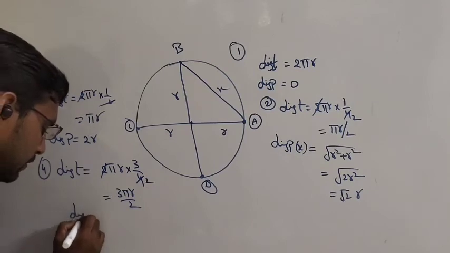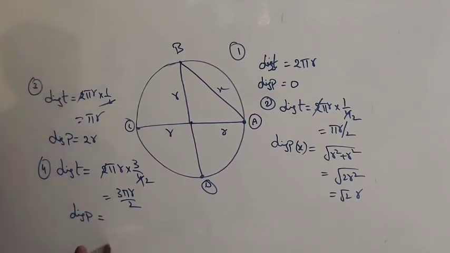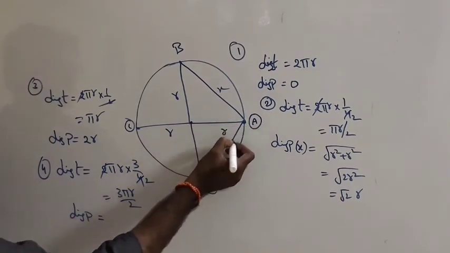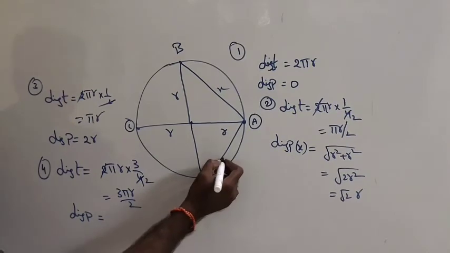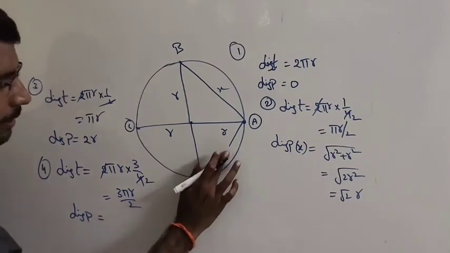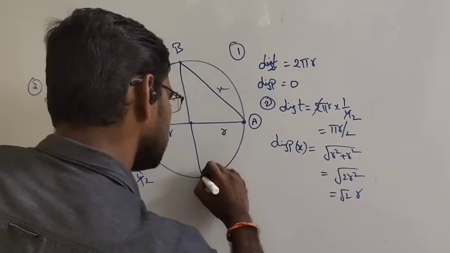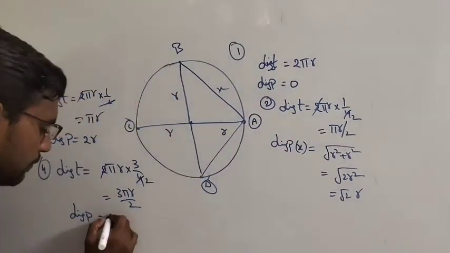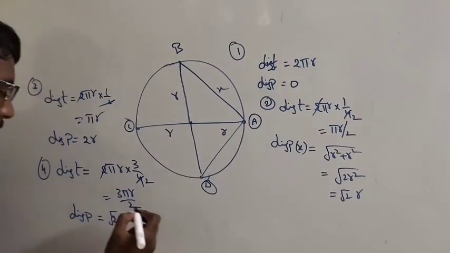What about the displacement? Displacement is same as the second one. This is the shortest distance, equal to r.